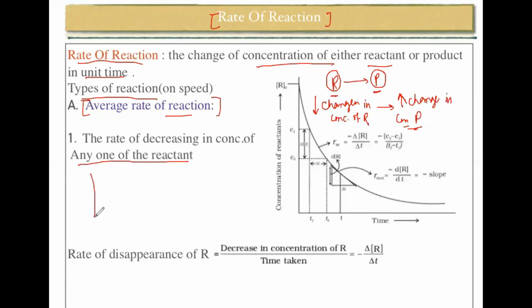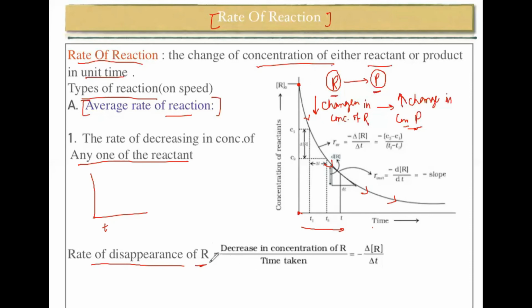As we see, when the reactant is going to give the product, what happens? If this is our time axis, you see this graph, and this is the concentration. At time equal to 0, the total amount of reactant is present, right? As the time increases, the amount of reactant is going to decrease. So this is the decreasing amount of the reactant. So rate of disappearance, why are we talking about disappearance? Because the reactant is going to decrease.